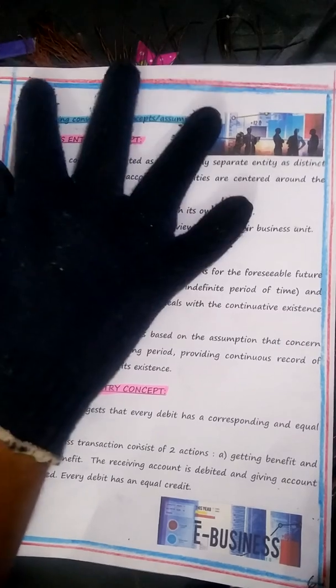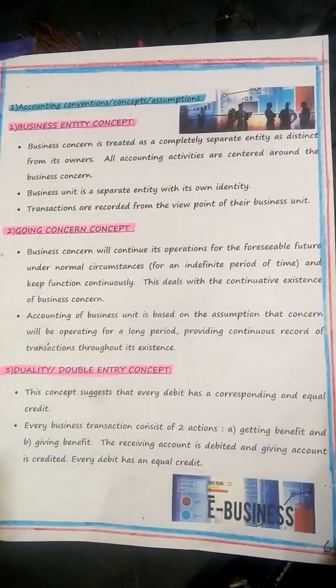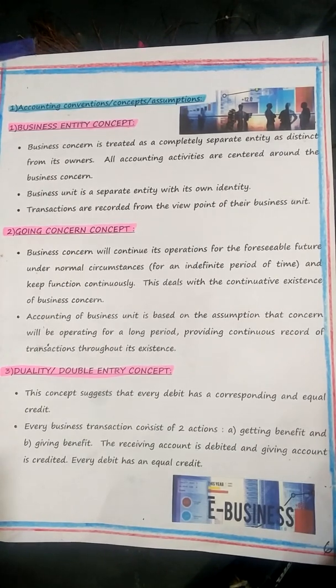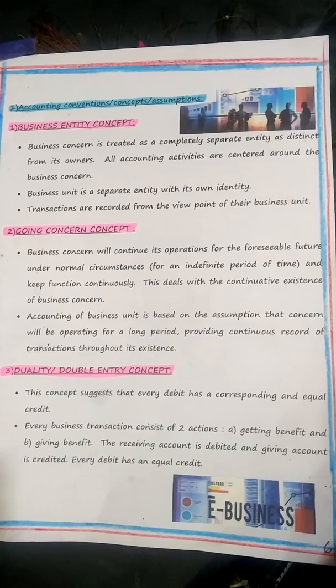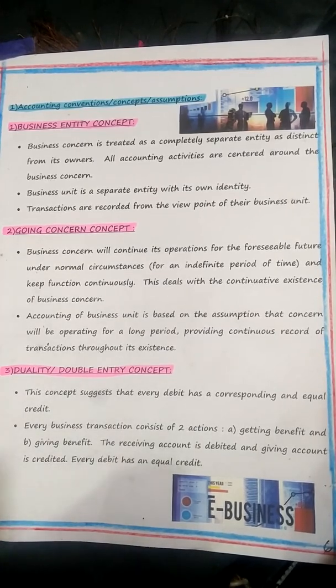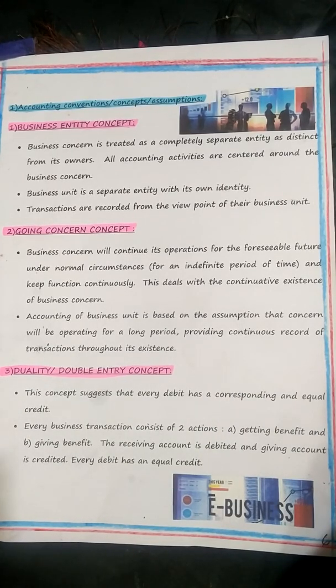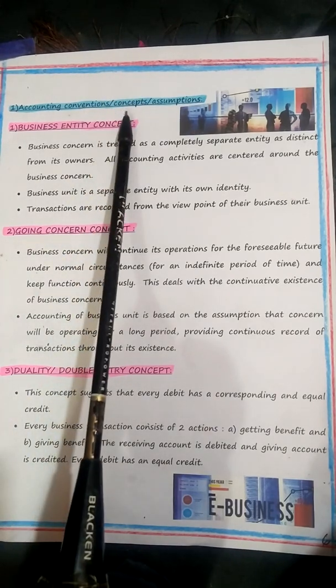Accounting conventions and concepts. So there are 5 accounting conventions, concepts, assumptions, and 6 principles. So we'll quickly go through them and I'll tell you the 5 accounting concepts, children. We got business entity concept, going concern concept, double entry, accounting period concept, and money measurement concept. Five. So we'll take up the first one, accounting conventions, concepts, and assumptions.